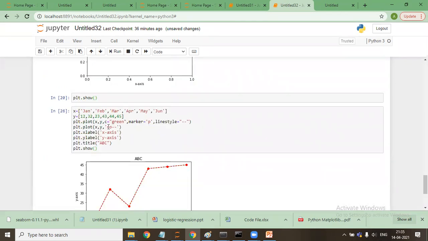Red is the color, O is the marker, and double is the line style. So instead of writing the sea green marker, say O, and the double line style, we can simply say RO minus, which means red color, O as a marker, and double dash is a line style.